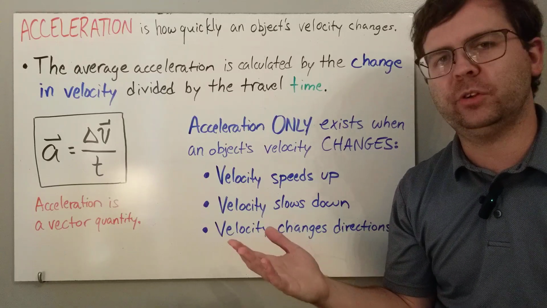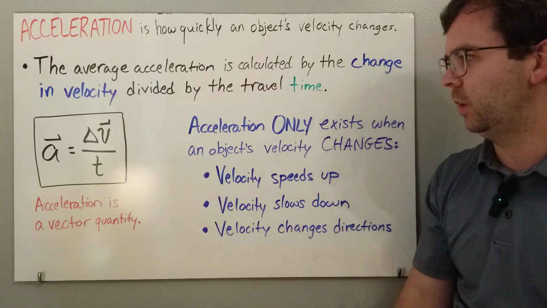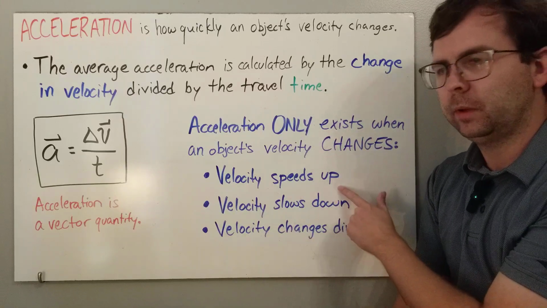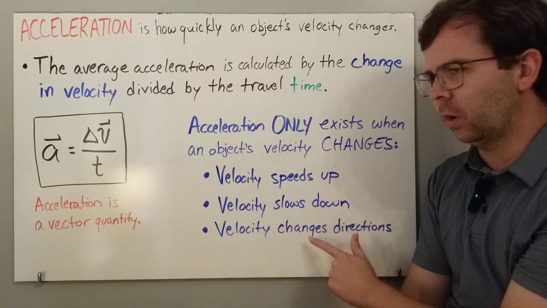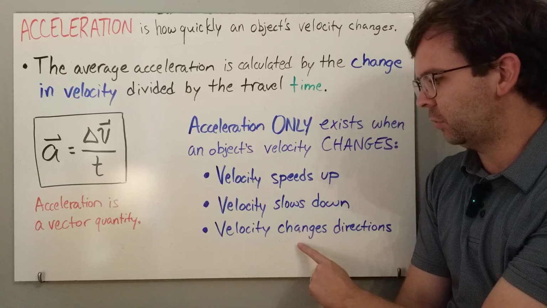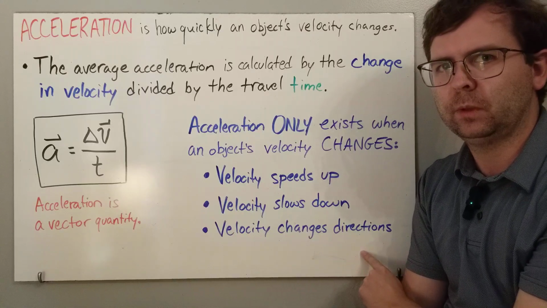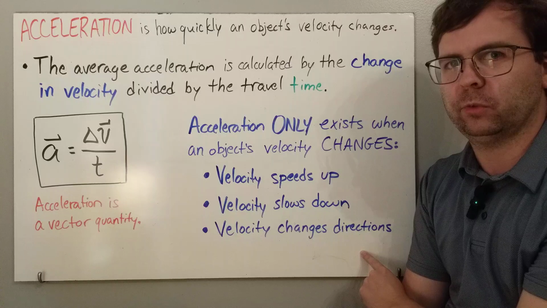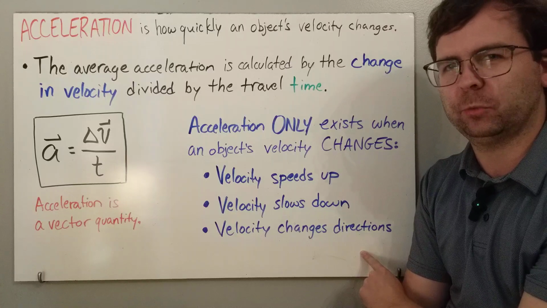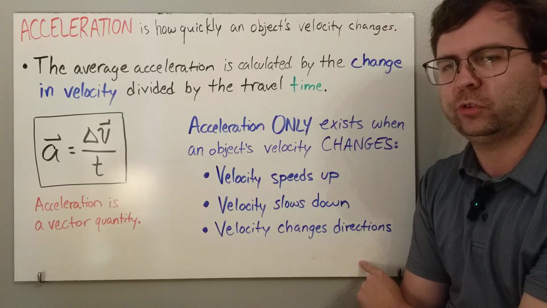Well, how can a velocity change? There are three ways that velocity can change. It can speed up, it can slow down, or maybe a little unexpectedly, velocity can also change direction. Remember, velocity is a vector quantity. So if you change your direction while going the same speed, your velocity is also changing.